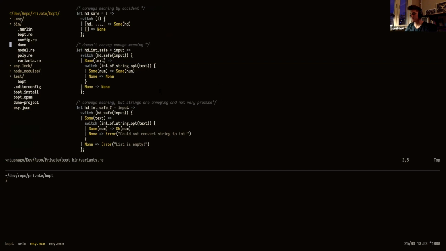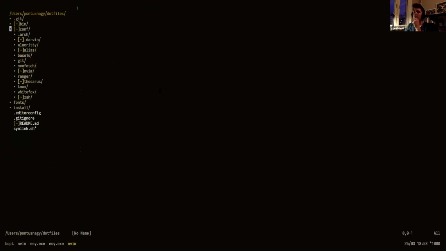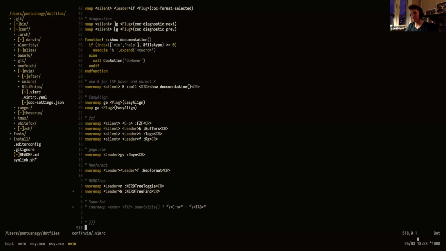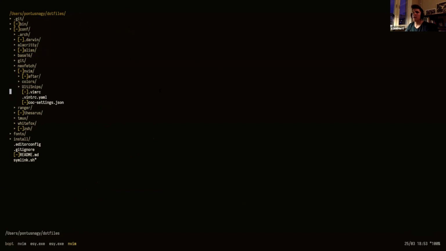symlinking files. I have this Git repository called the dot files, where I have all my configuration. I'm using Vim, and this is my Vim configuration, and there are a lot of things. But these files can't really live in my home directory, so I symlink them to the actual paths on my machine, so the programs can read the configuration. And then when I update my repository, the files in other places on the machine will update as well, because they're symlinked. Then I can just use Git and push this configuration to GitHub.